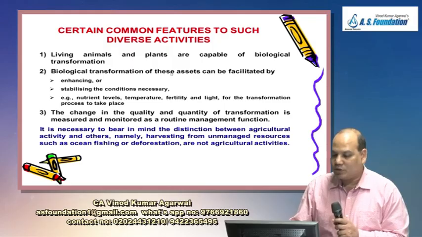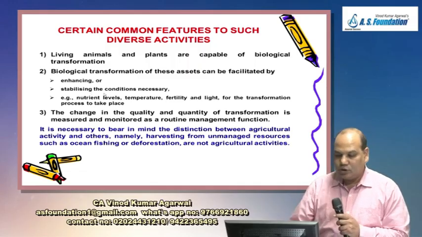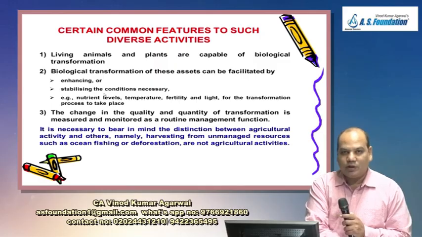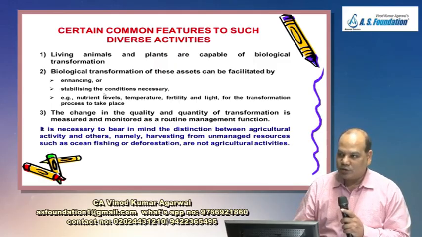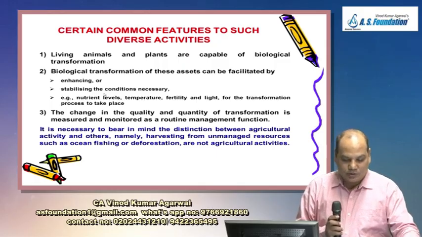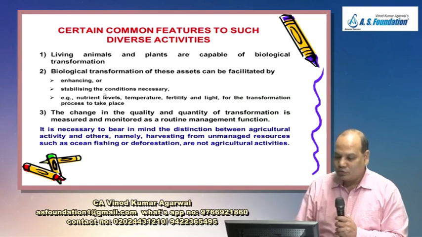Biological transformation of these assets can be facilitated by enhancing and stabilizing the conditions necessary. In order to apply this standard, there must be management of biological transformation. Agricultural activity is the management of biological transformation. So how do you manage the biological transformation?